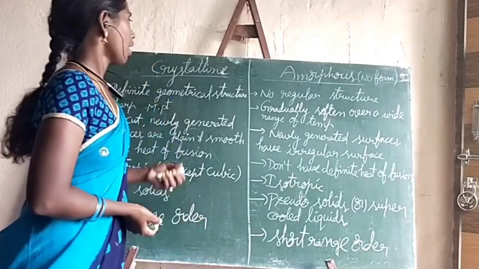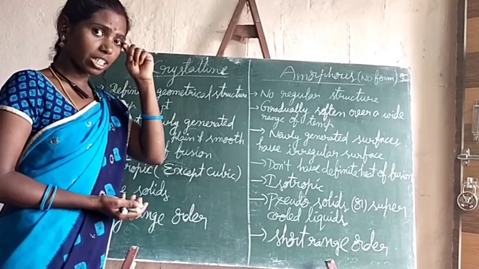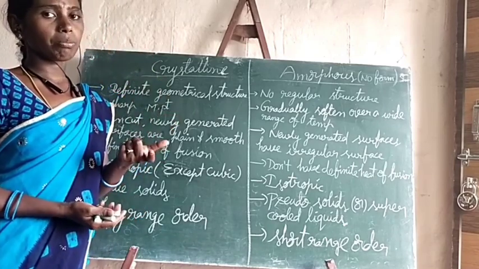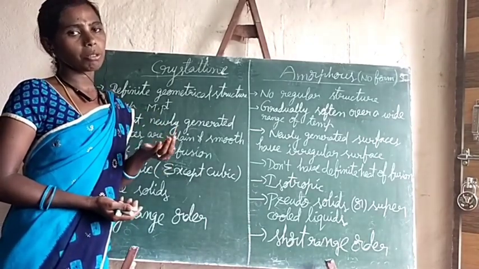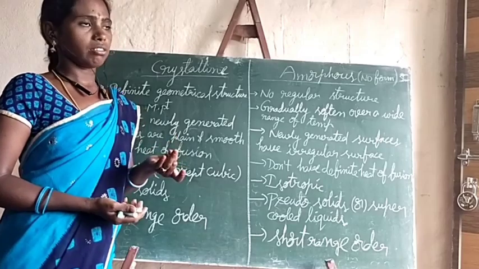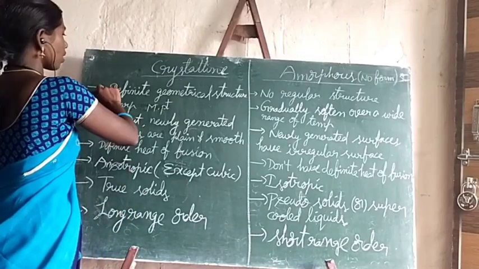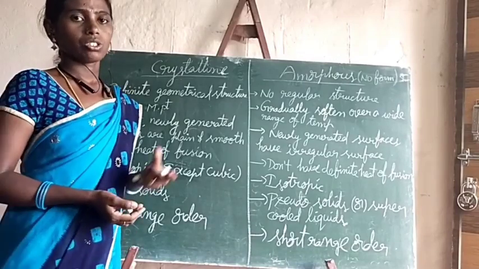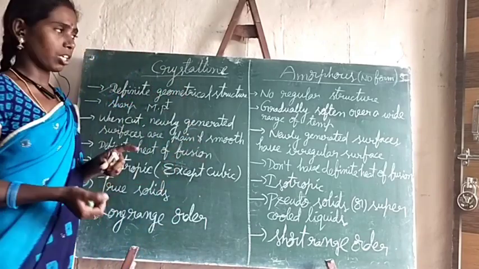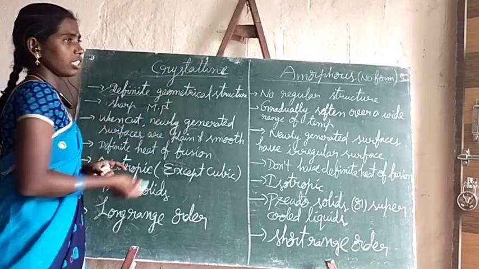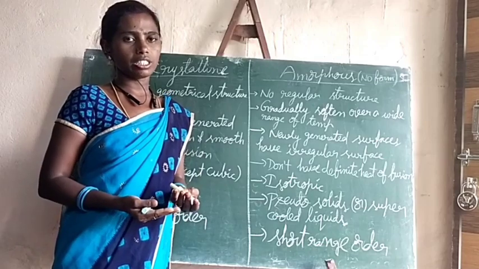Now see here, crystalline solids have a regular arrangement of constituent particles. Constituent particles, as I already told you, may be atoms, molecules or ions. As they have the regular arrangement, they have a definite geometrical structure. Either it may be cubic, face-centered cubic or body-centered cubic.